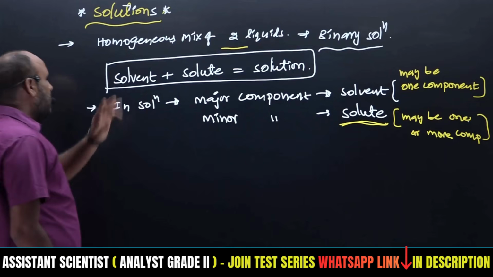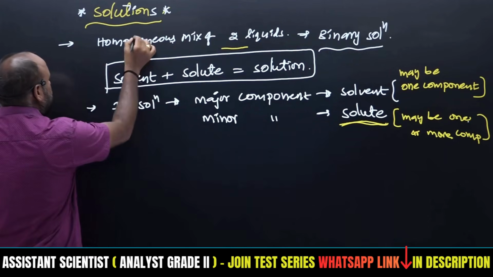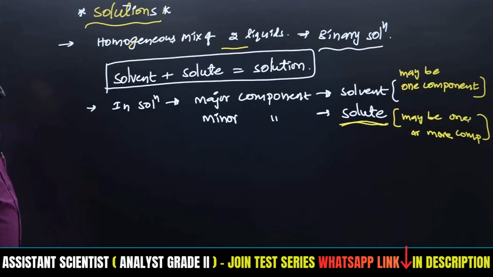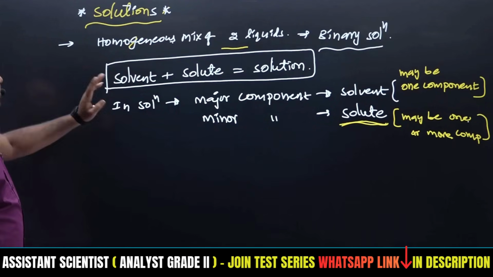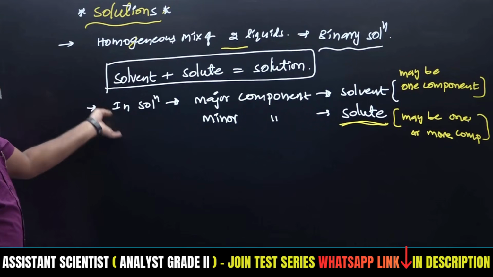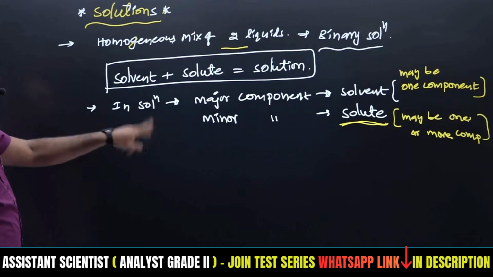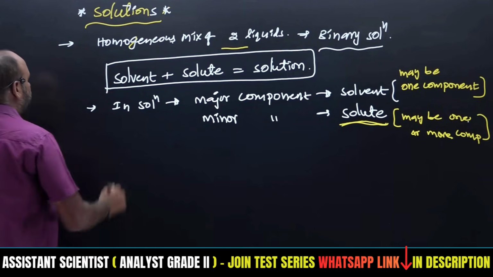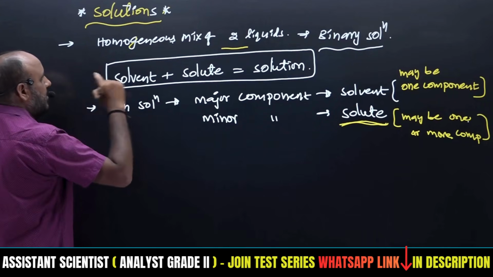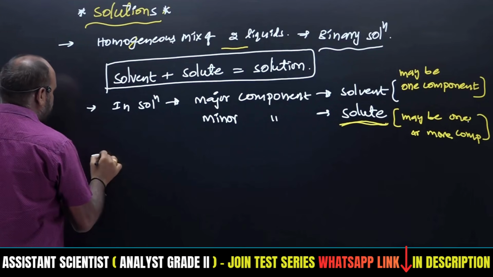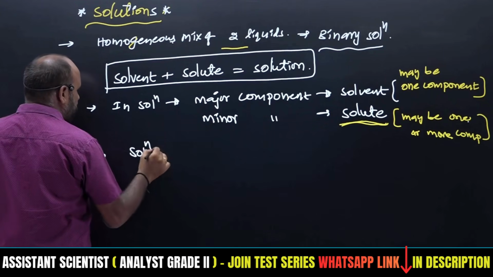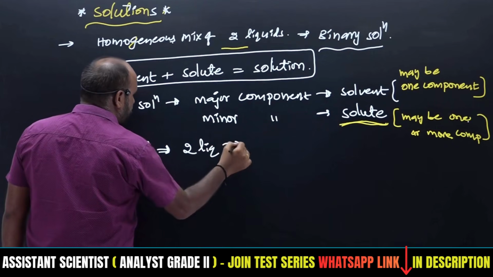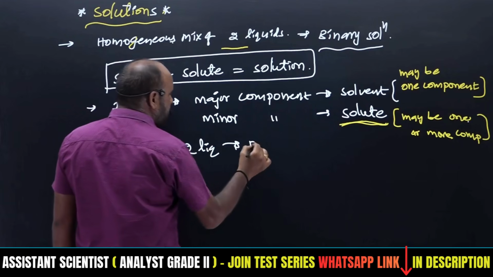So in this homogeneous mixture, the distribution of solvent and solute particles throughout the mixture will be the same. Whenever a solution consists of only two liquids, we may call it a binary solution.